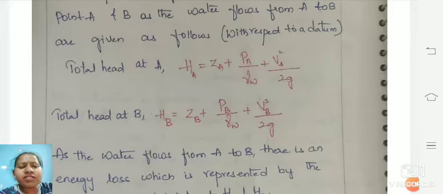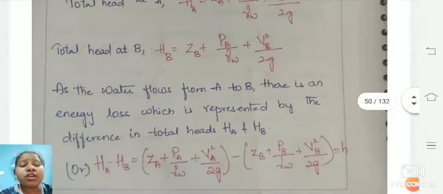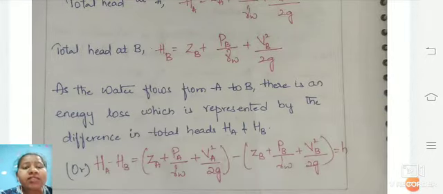Similarly, the total head at point B, H suffix B, is also given. At these two points A and B, the energy of the soil is represented by the total heads, H suffix A and H suffix B. When you subtract them, you get the overall head difference, that is, the actual height of the particular pipe.